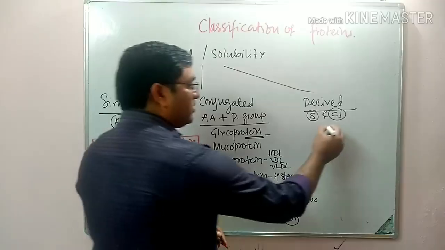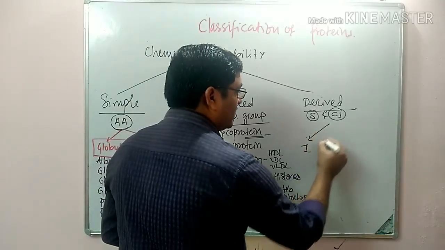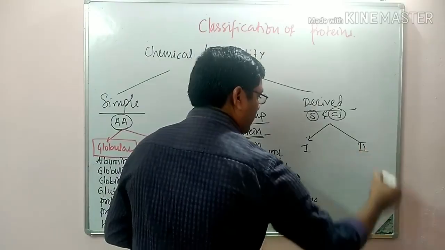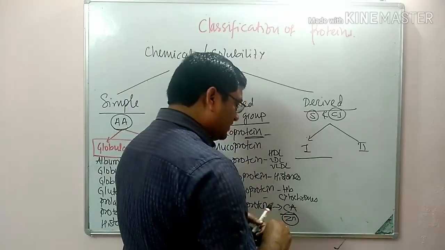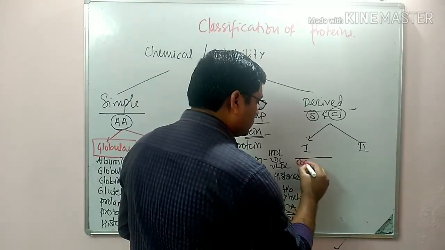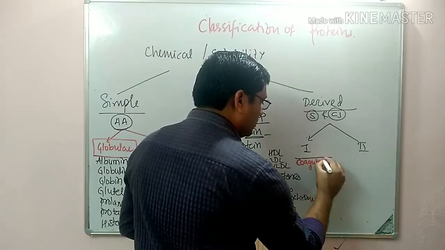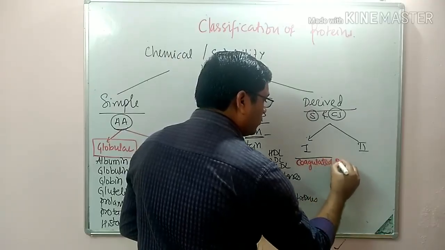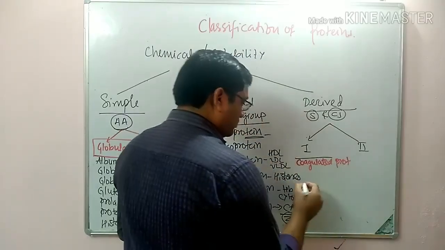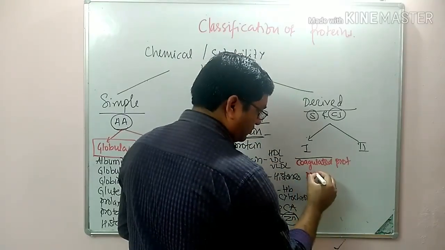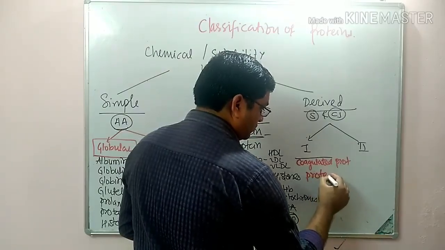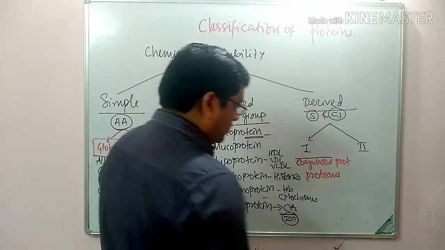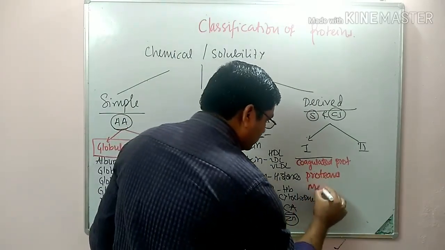Then derived protein includes primary derived proteins and secondary derived proteins. The primary ones include denatured and coagulated proteins, proteans and metaproteins.